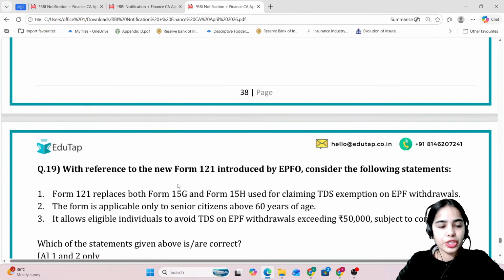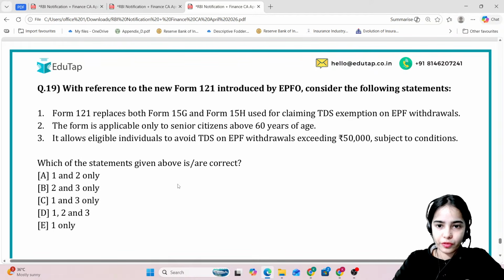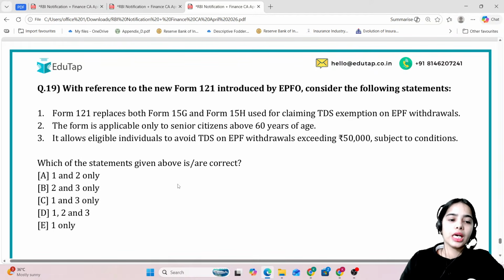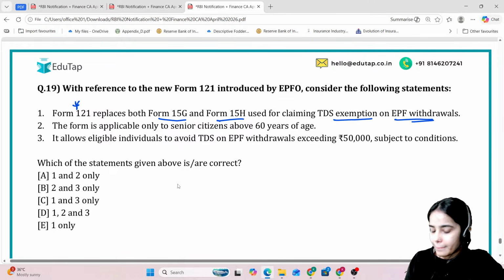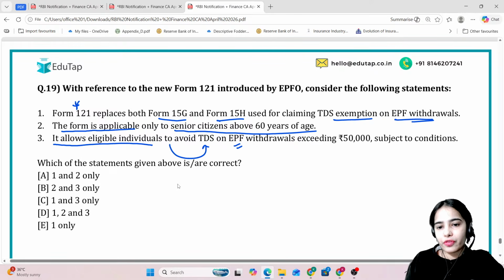Now coming to the next question, with reference to the new Form 121 introduced by EPFO, consider the following statements. The Form 121 replaces both Form 15G and 15H used for claiming TDS exemption on EPF withdrawals. The form is applicable only to senior citizens above the age of 60. It allows eligible individuals to avoid TDS on EPF withdrawals exceeding 50,000 subject to conditions.